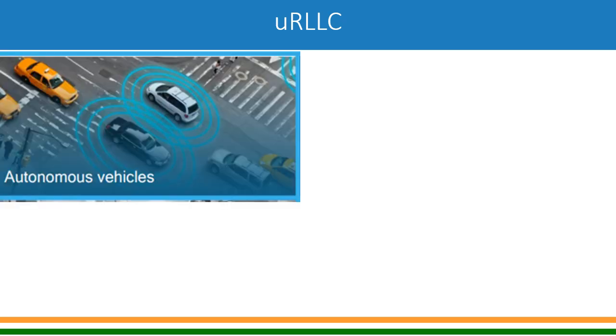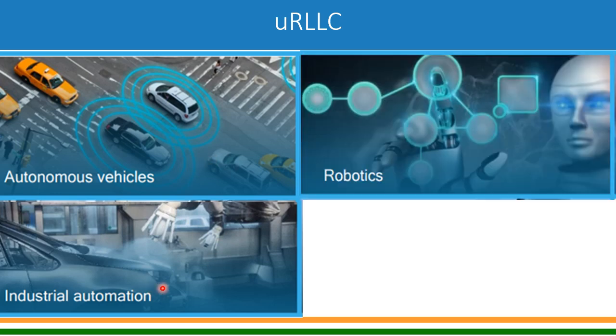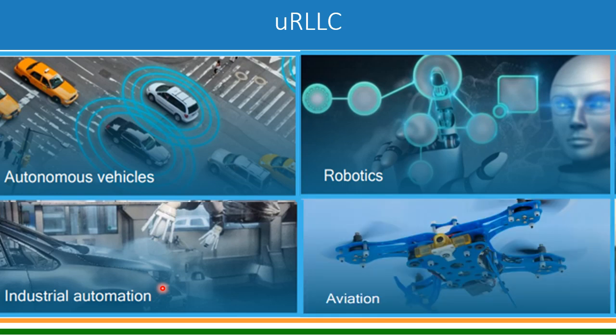And finally, URLLC kind of services, ultra reliable low latency kind of services, may include autonomous vehicles, self-driving cars, which have to talk to each other for self-driving, etc. And then of course industry automation is the other requirement, and then robotics or maybe aviation, drone kind of services will also be, say, delivery of medicines, etc., using drones, and all will be a possibility.